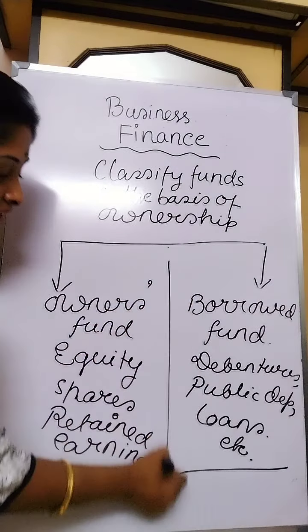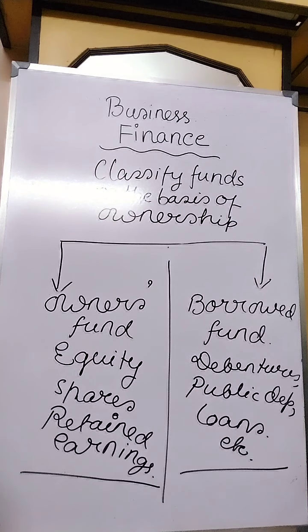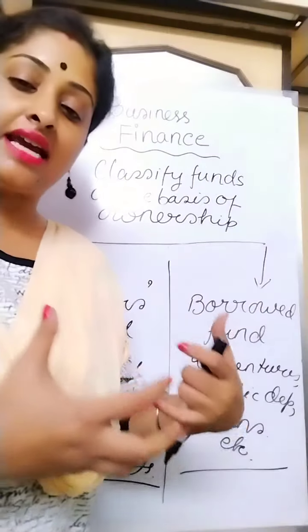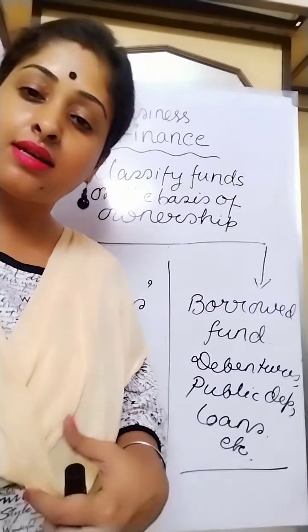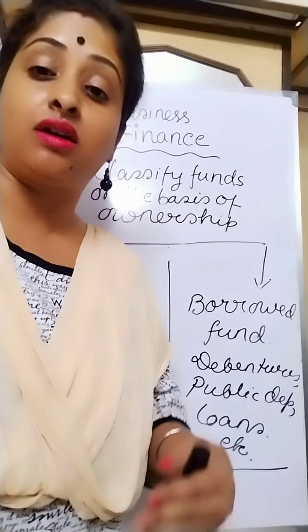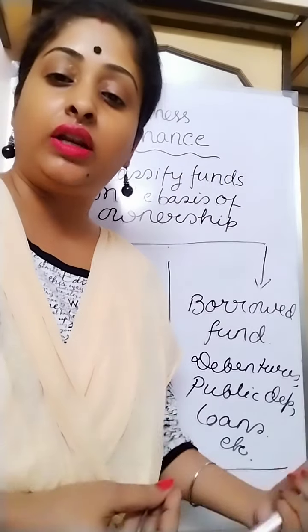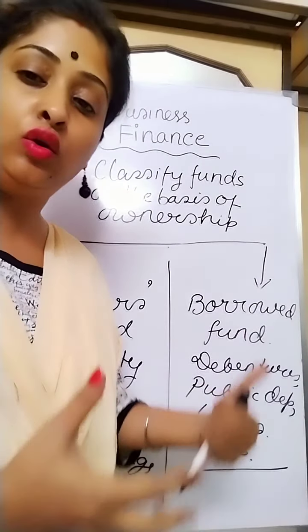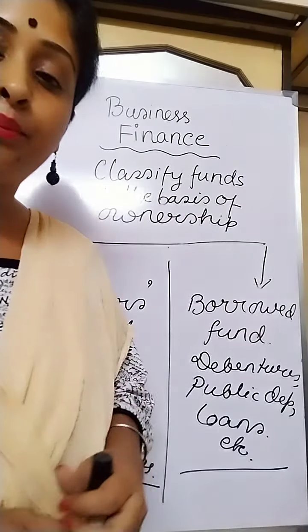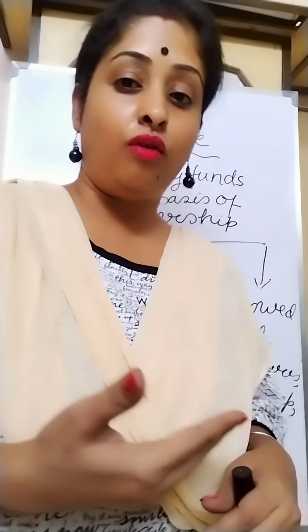So you can see clearly the difference between owner's fund and borrowed fund. Owner's fund is the own fund, taken from the company's internal sources, whereas borrowed fund is taken from outsiders of the business, the creditors. It is taken as a loan or as a credit from outside the company, and for a certain period of time, interest is paid on the loan.